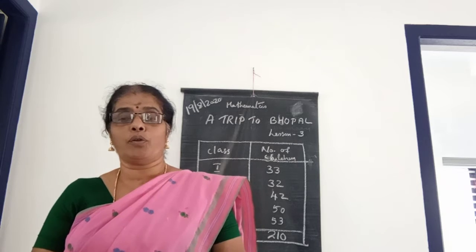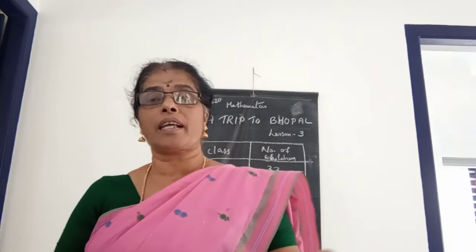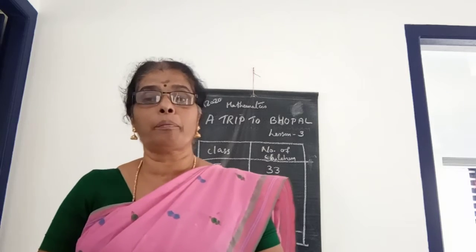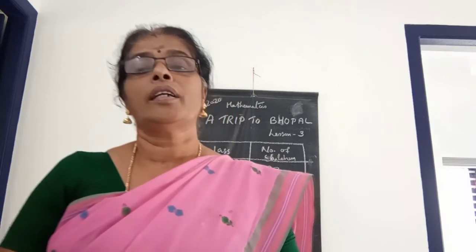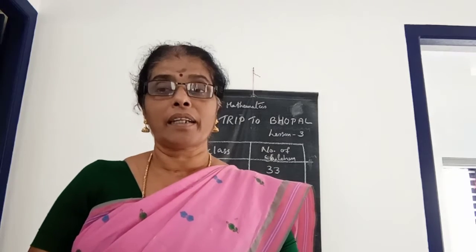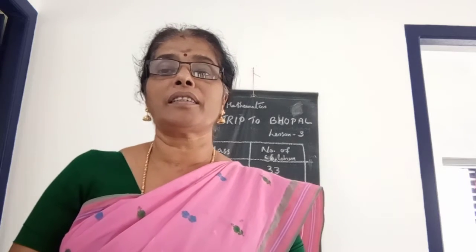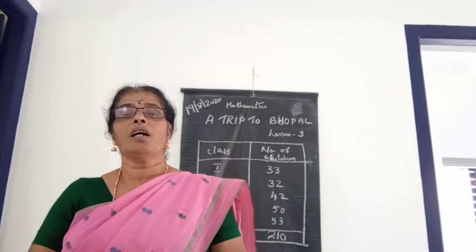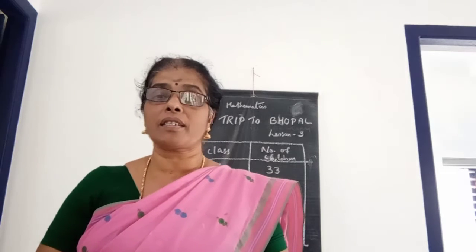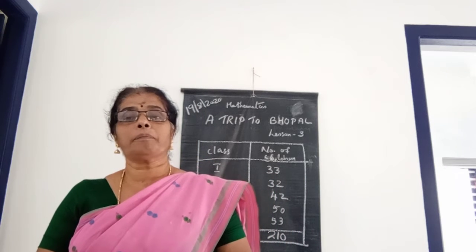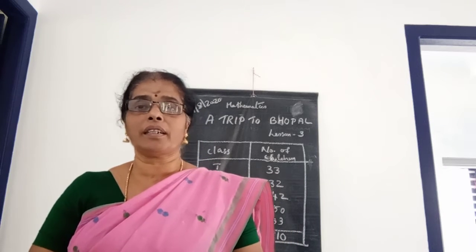And what are the things we want to take from home when we are going on the picnic? You have to take your water bottle, snacks, dress, and you want to get the permission of the parents. You have to take the permission letter and cash from the parents, isn't it? These are the things you want to know, and teachers want to know how many children are going, how many buses are needed, how many seats in the buses, and many other things also.